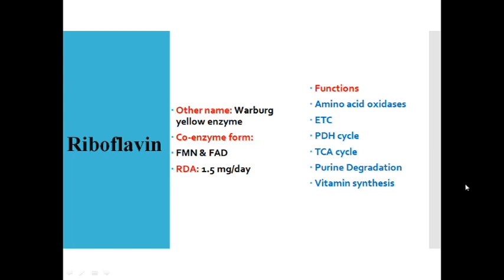And that's about the alpha ketoglutarate dehydrogenase, similar to TPP functions. And purine degradation, where this vitamin is acting as a coenzyme. The conversion of hypoxanthine to xanthine, and xanthine to uric acid, requires an enzyme called xanthine oxidase, which is dependent on FAD. FAD is converted to FADH2. Getting my point? So this is about purine degradation. It's involved in certain vitamin synthesis as well.